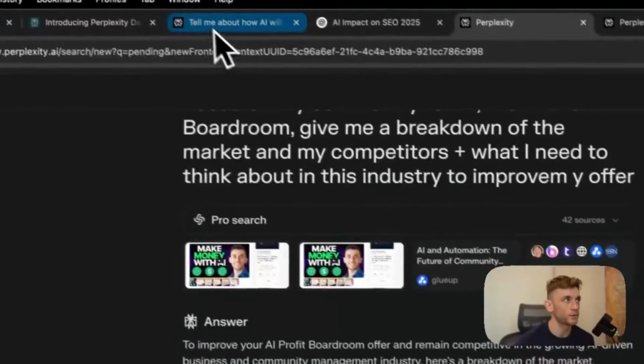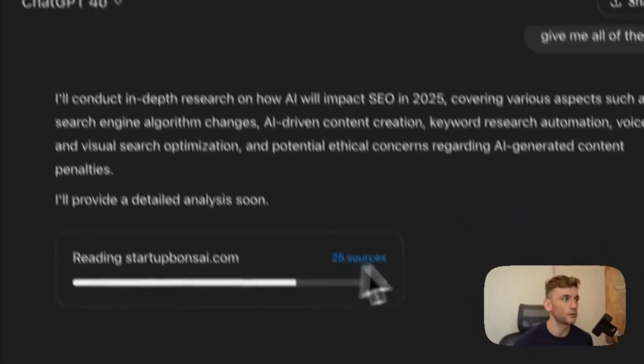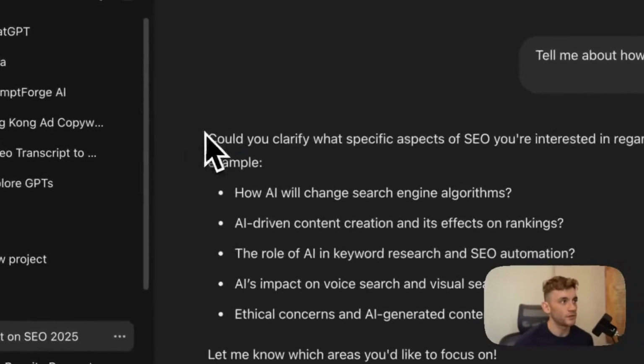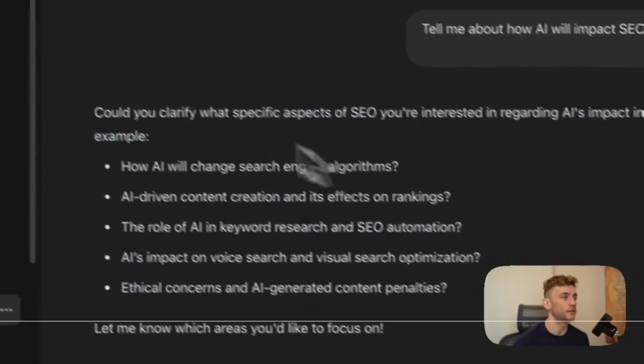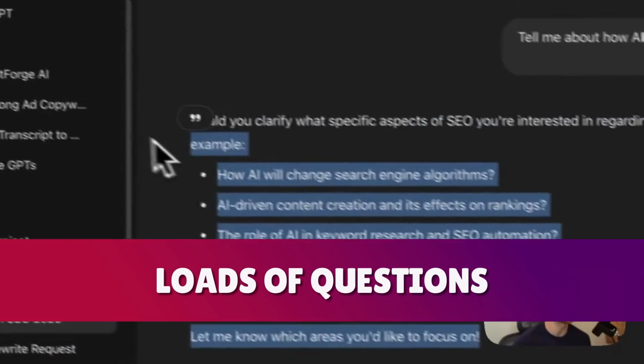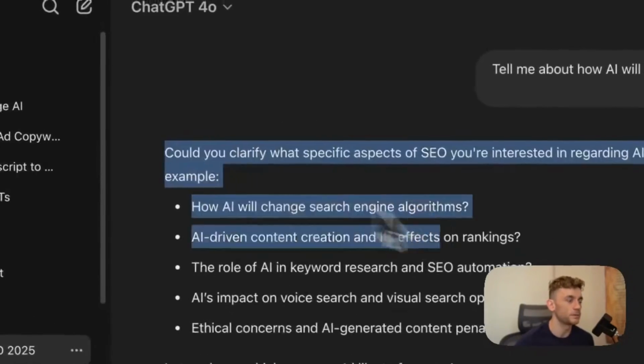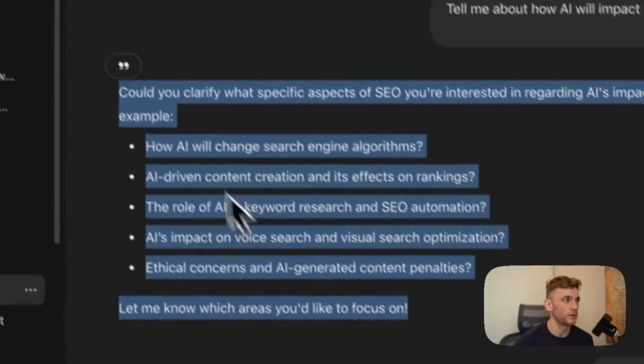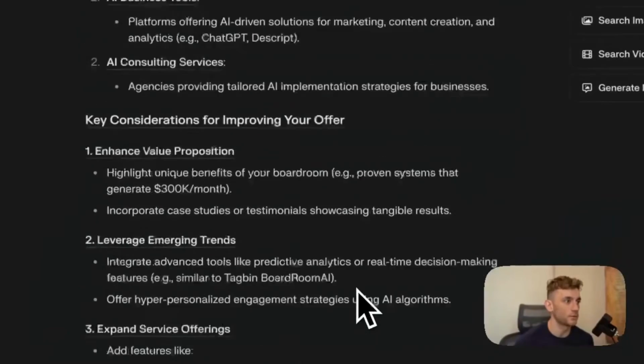Now, the thing I like as well is it doesn't ask us for more information. It just goes off and does it. Whereas, for example, GPT makes it a little bit more complex because it gives you loads of questions before you can even get the answer. I think some people will just be like, I can't be bothered answering all these questions, I'm just going to go off and get the report, honestly.